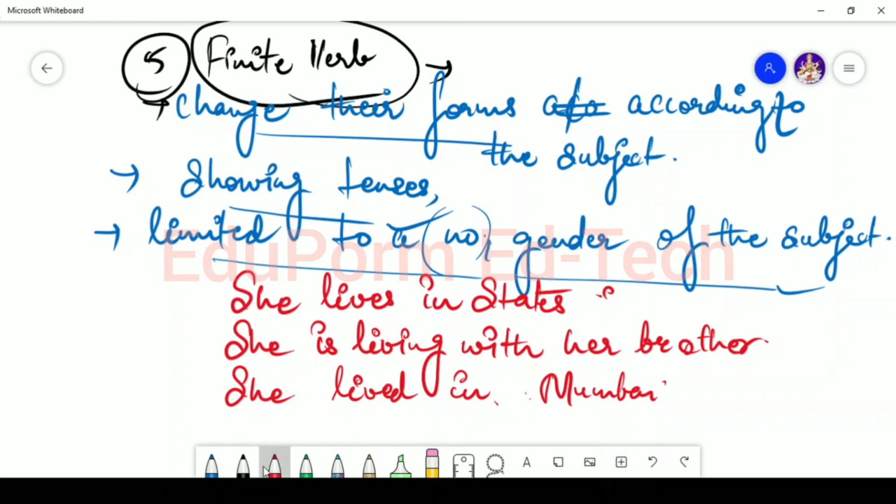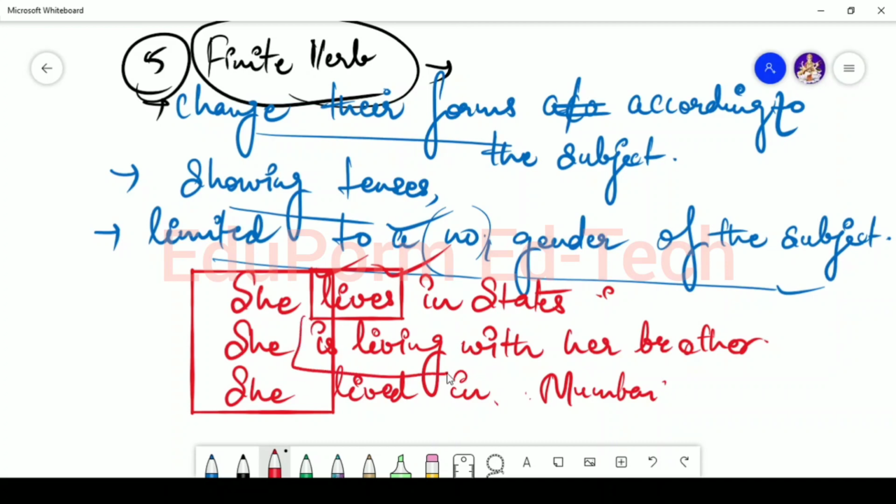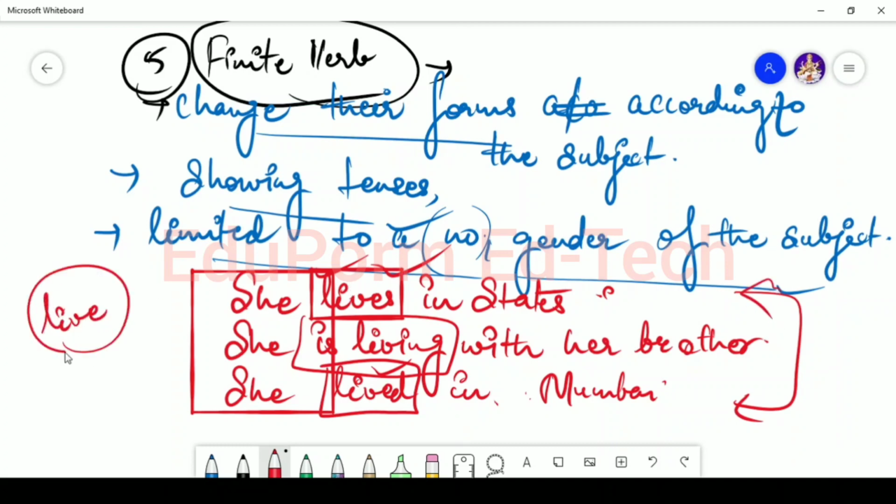In all of these sentences I am talking about the same subject, that is she. But all these sentences are in different forms. When I say she lives in the States, I am using present tense. She is living, I am using present continuous tense. She lived, I am using past tense. In all these sentences we are changing the forms of the verb. The verb used here is live. Simply it was live, but we are changing its forms according to the subject.